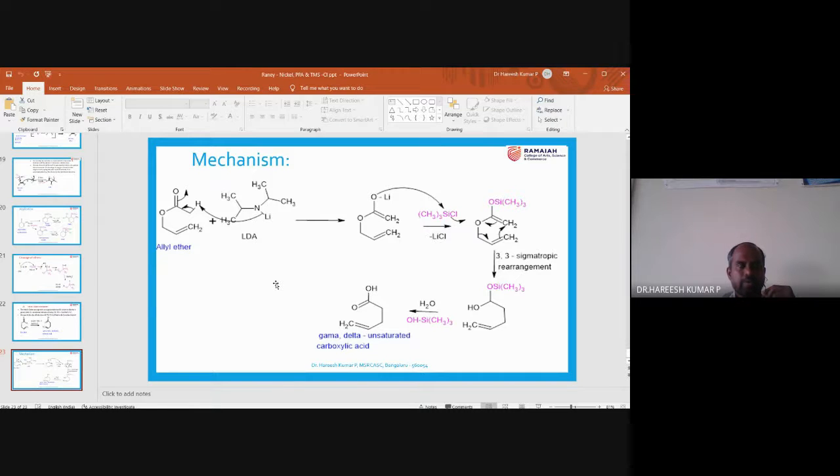We discussed how TMS chloride is formed, and we also discussed the salient features of TMS chloride, and its applications, more particularly in the protection of alcohols and protection of amines. We also discussed silylation with LDA as the reagent. And also we discussed a name reaction that involves 3,3 sigmatropic rearrangement.